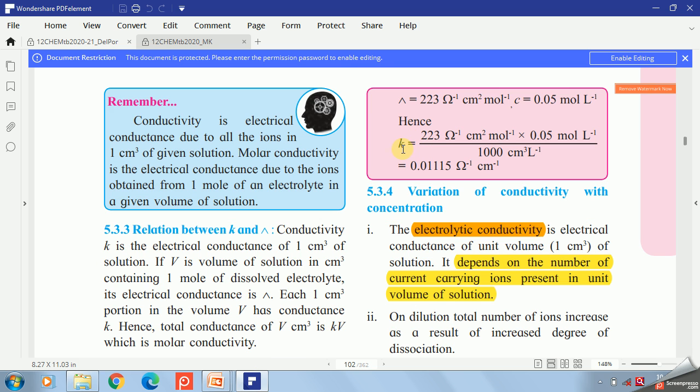So what do you write? K is equal to 223 ohm inverse centimeter square per mole into 0.05 mole per liter divided by 1000 centimeter cube per liter. So your answer is 0.01115 ohm inverse centimeter inverse.